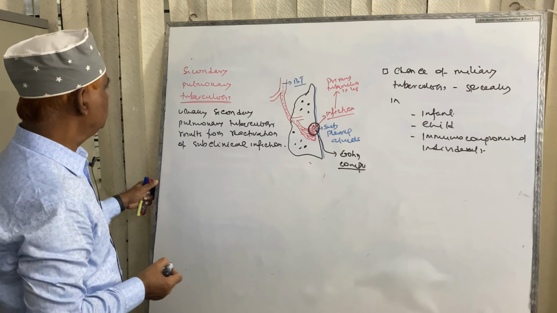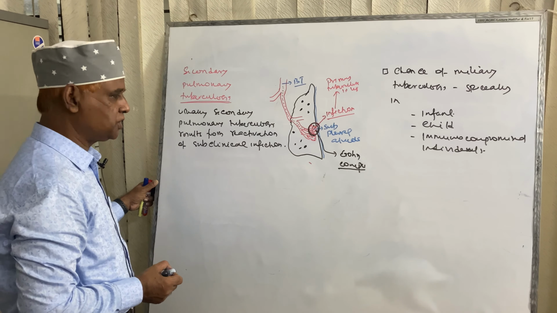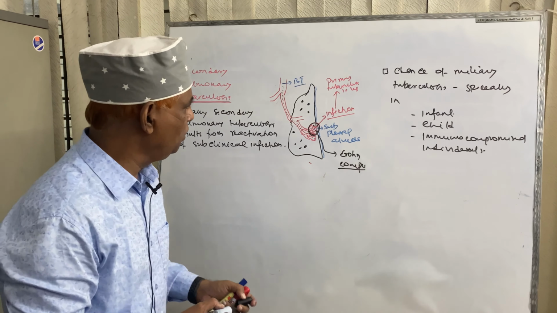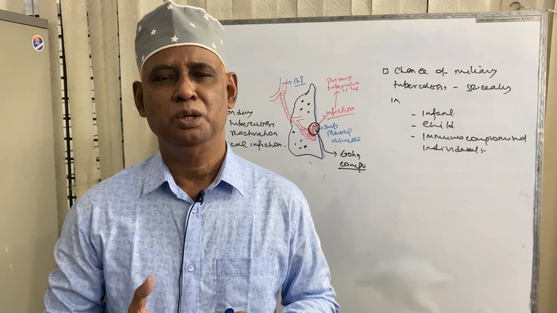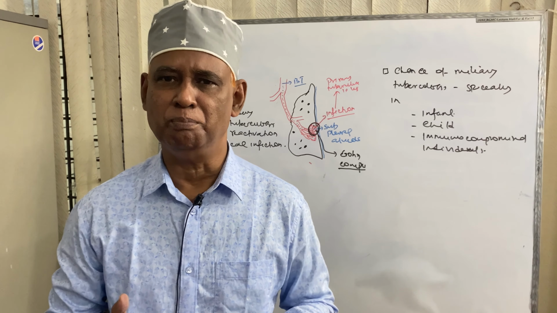Usually secondary pulmonary tuberculosis results from reactivation of subclinical infection. Dear audience, you know during primary pulmonary tuberculosis, the Mycobacterium tuberculosis bacillus may disseminate throughout the lung, and the bacillus may remain in the apical zone of lung where there is high oxygen tension, producing no symptom.